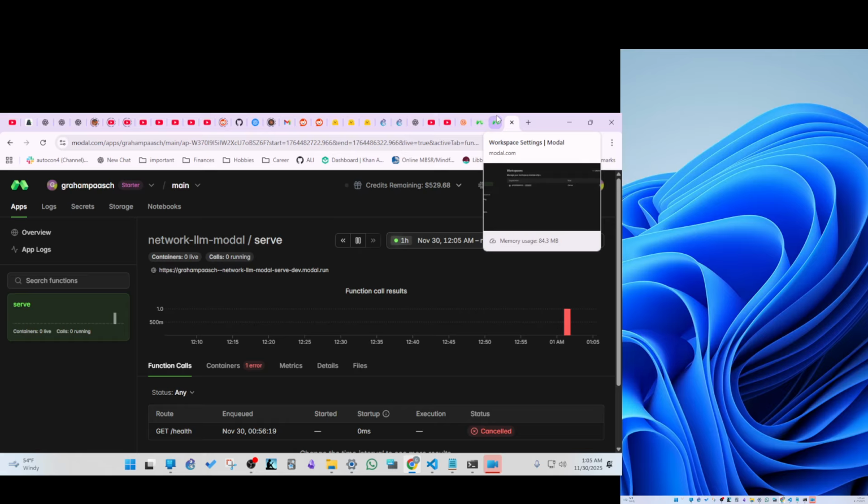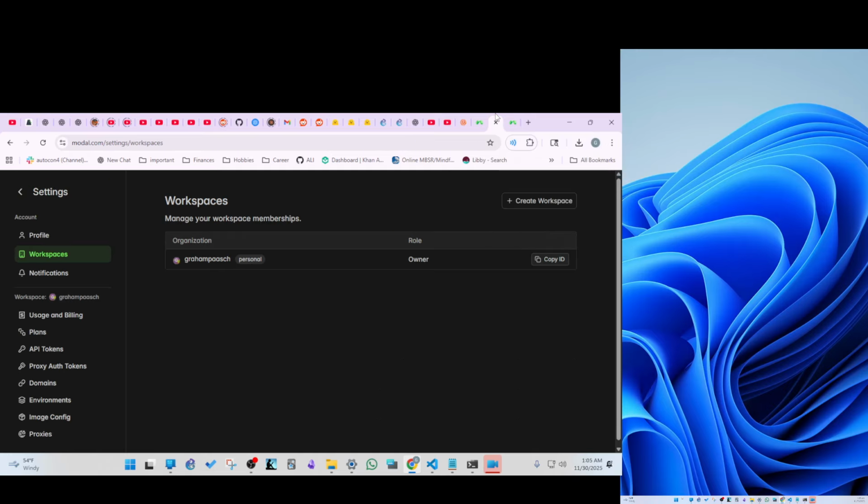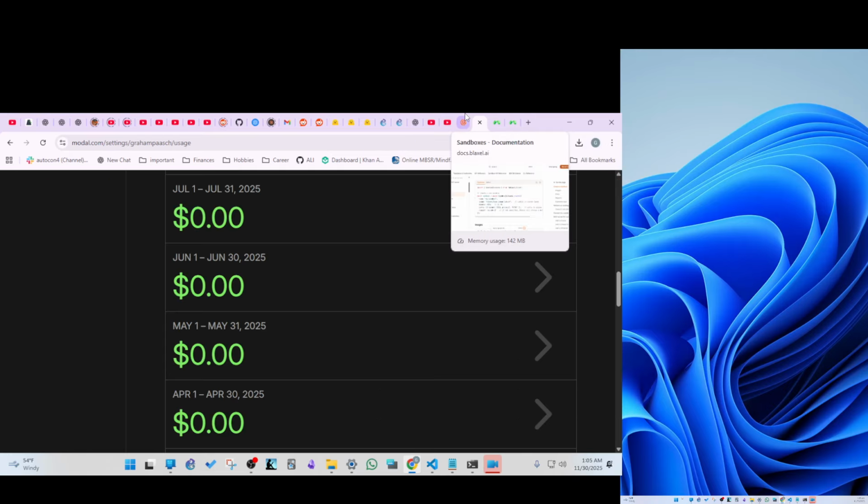Well, I'm not showing my key yet, but here's my credits remaining. I got a ton of credits. I drew down quite a bit of credits here. That's okay. I think, I don't know.